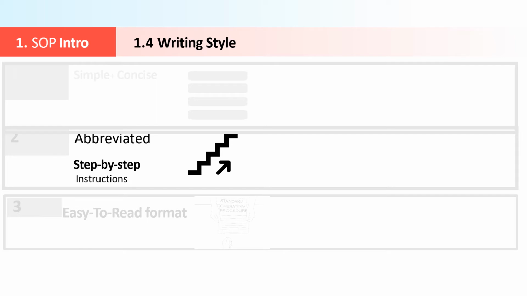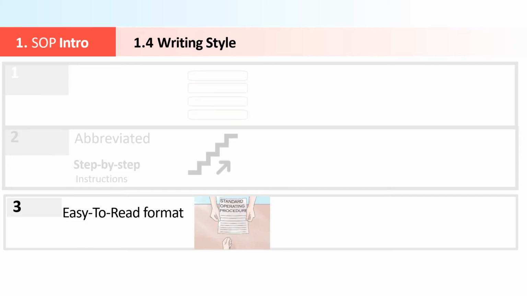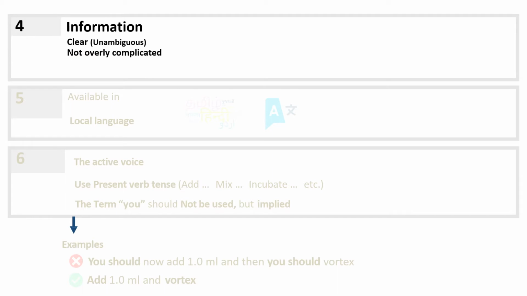It should be in an easy-to-read format, so that the person who is using the SOP can easily read it without any difficulty. The information should be clear, unambiguous, and not overly complicated. That is the important part. It should always be clear.